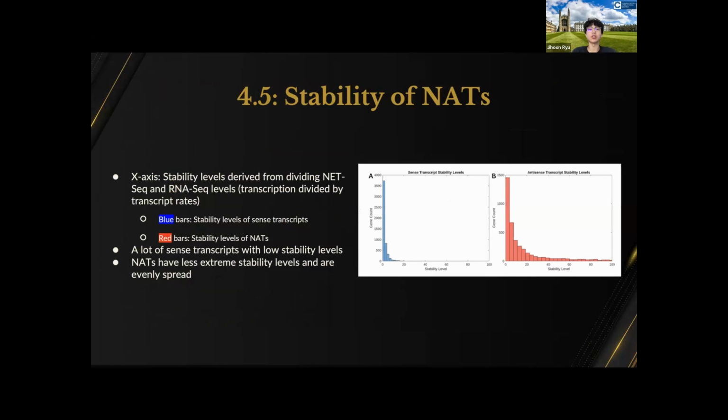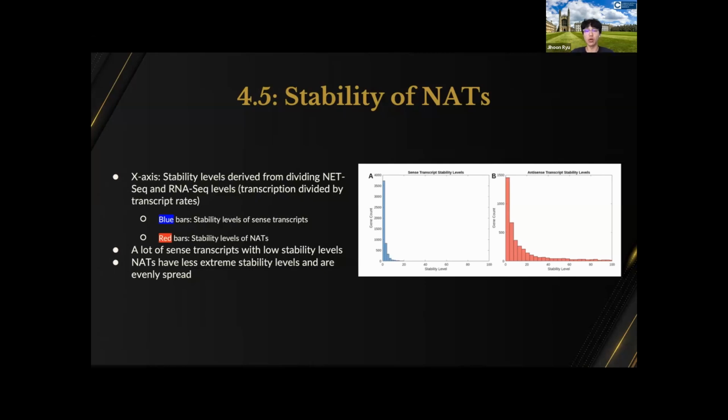As you can see in the bar chart of A, which is sense transcript stability levels, there are more than 3,500 sense transcripts that have nearly zero stability level. That means that a lot of sense transcripts have low stability levels. And in figure B, you can see that only less than 1,500 natural antisense transcripts have a stability level of zero, and it shows a less severe drop.